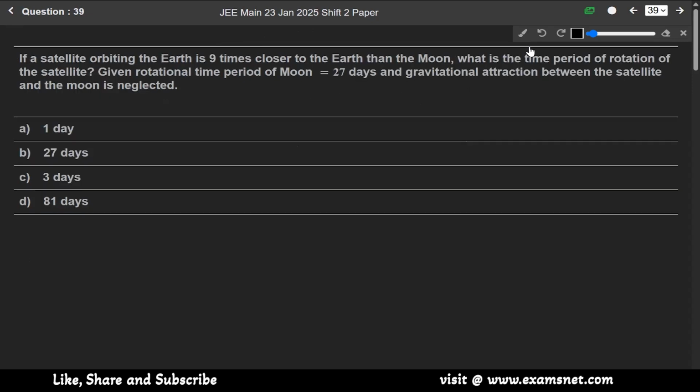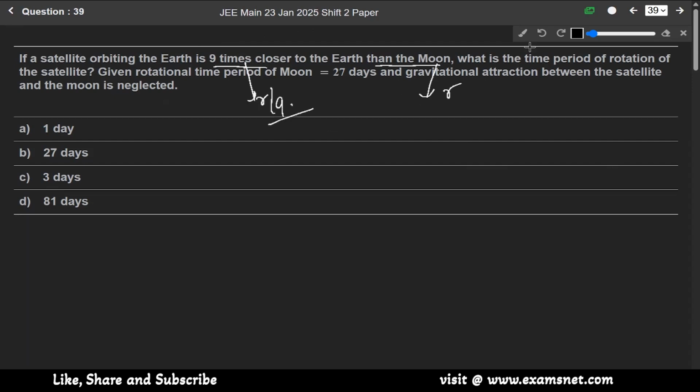Now question 39. If a satellite orbiting the Earth is 9 times closer to the Earth than the Moon, what is the time period of rotation of the satellite? Satellite is 9 times closer to the Earth than the Moon. So let that of the Moon be R distance, so it will be R by 9.